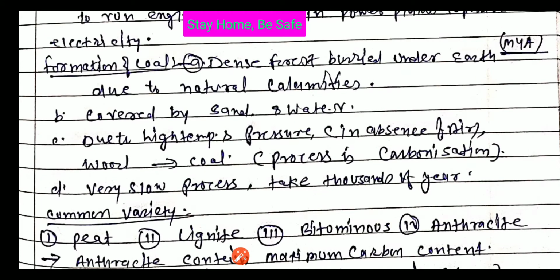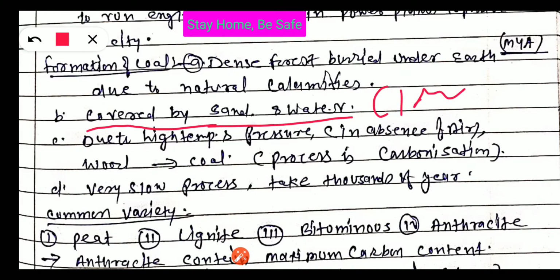After some time, that was covered by the sand, water, and clay. Under the earth, there was high temperature and pressure. There was no air, there was no oxygen. So, in the absence of oxygen under high temperature and pressure, the wood of the dense forest converted into coal.